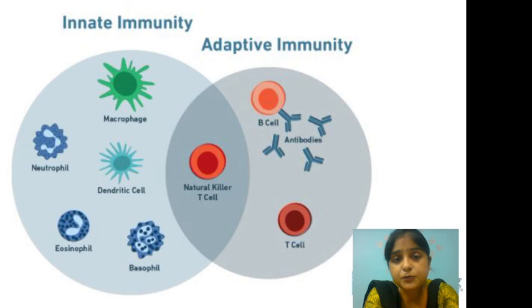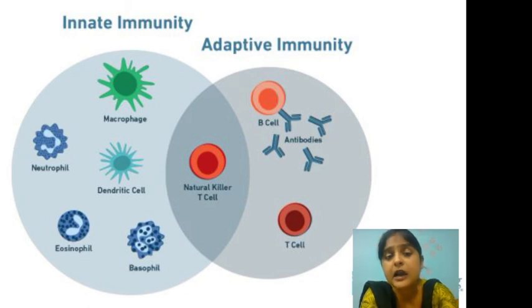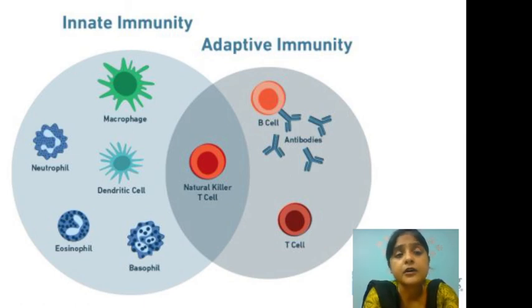So without these branches of immunity, our immune system will not be able to function. So we need to understand both the immunity systems, the cells very well, in order to understand how the immune system is coping, or day to day it is protecting against the regular invasion of foreign molecules inside our body.